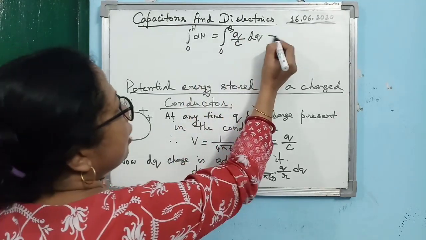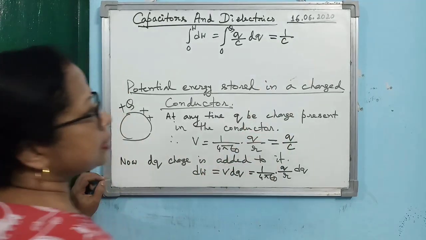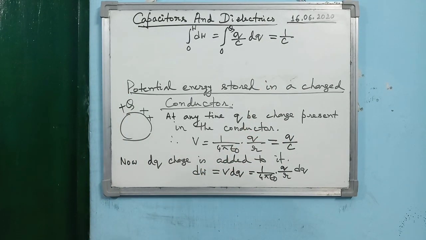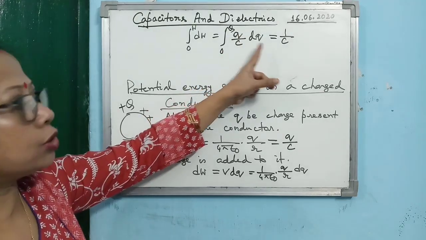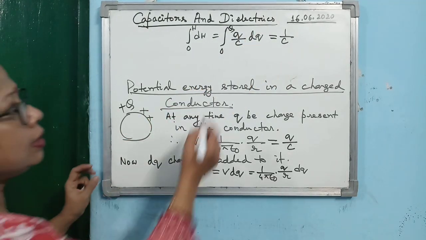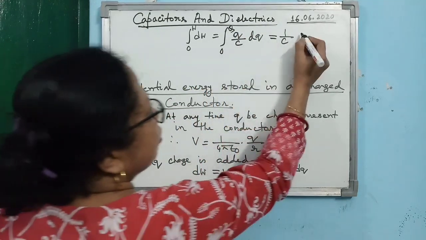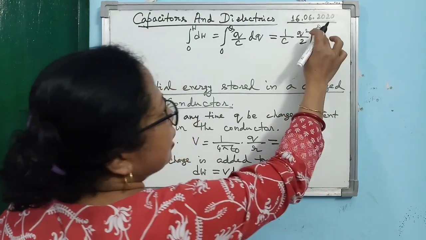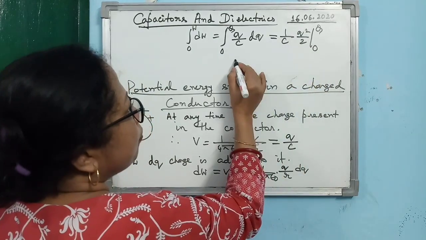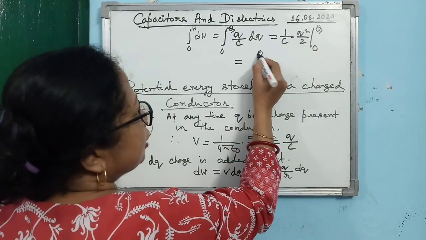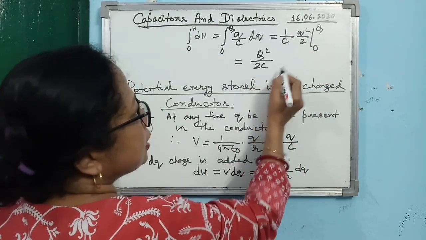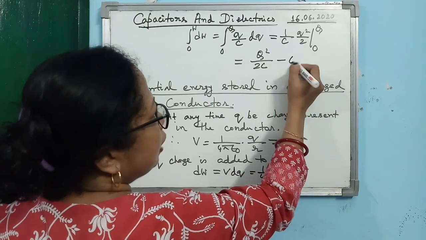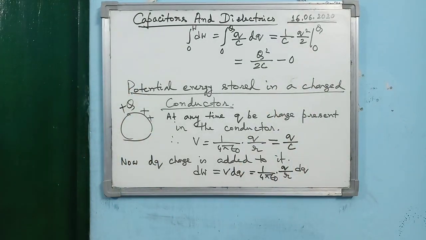Here 1 by C, because capacitance does not depend on the integration variable, you can take it outside the integration. So integration q dq is q square by 2. Now you have to put the limits Q and 0. The upper limit gives Q square by 2C, minus the lower limit, which comes as 0.